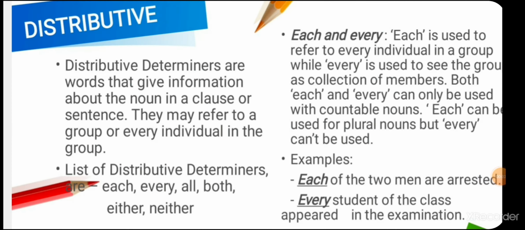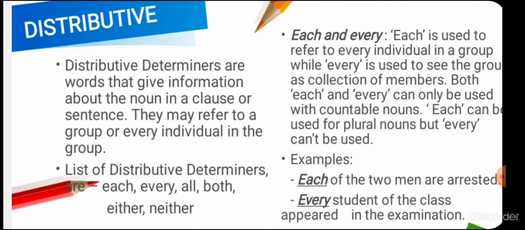Distributive determiners. Distributive determiners are words that give information about the noun in a clause or a sentence. Students, they may refer to a group or every individual in the group. Okay, here students, each, every, all, both, either, neither, these all are distributive determiners. So students, remember that each is used for two or more persons or things, it is definite, while students, every is used for more than two persons or things.